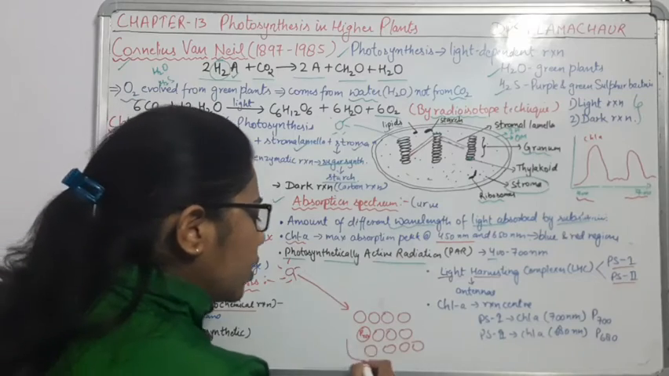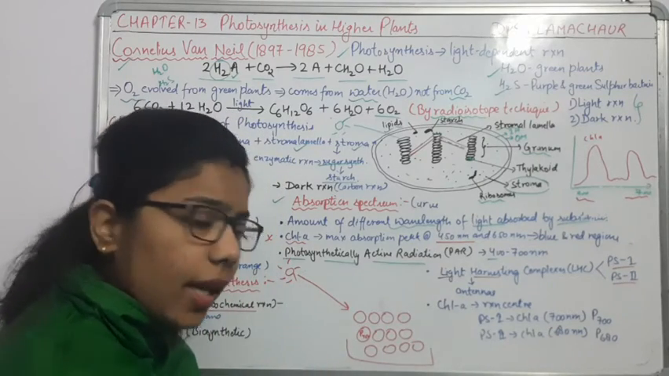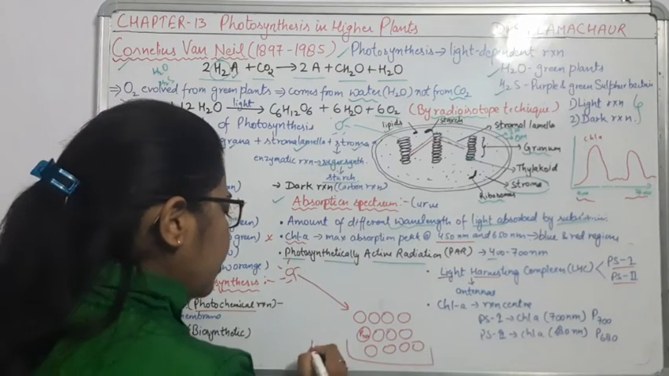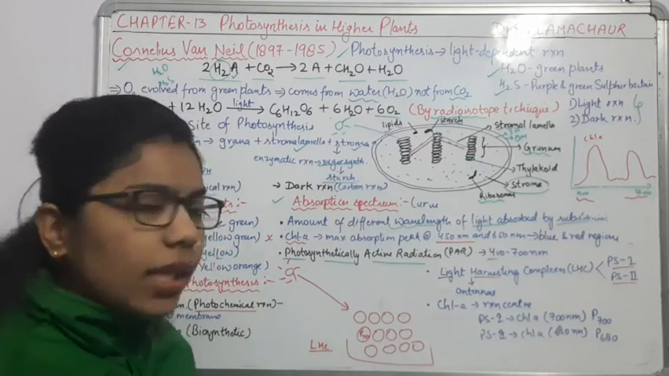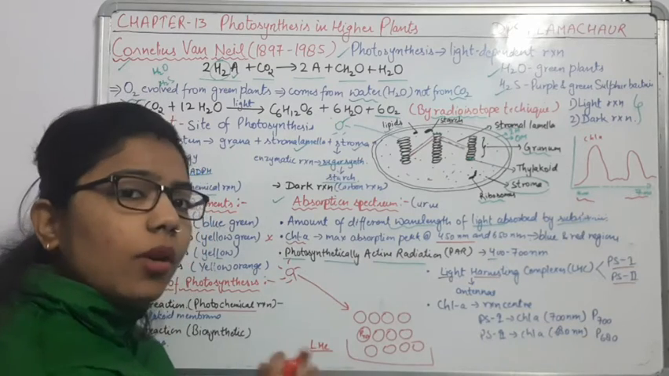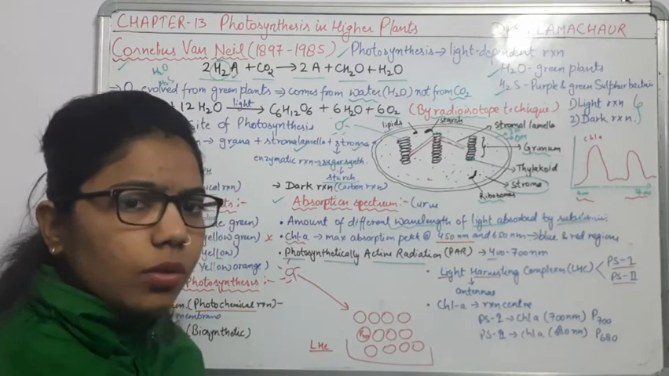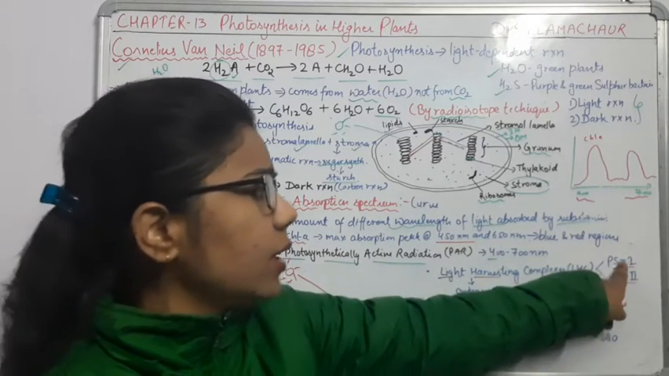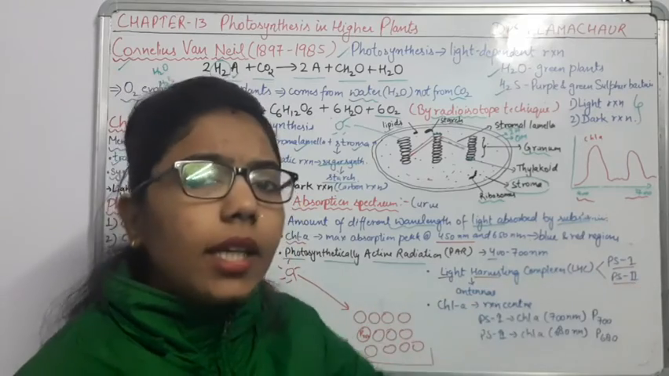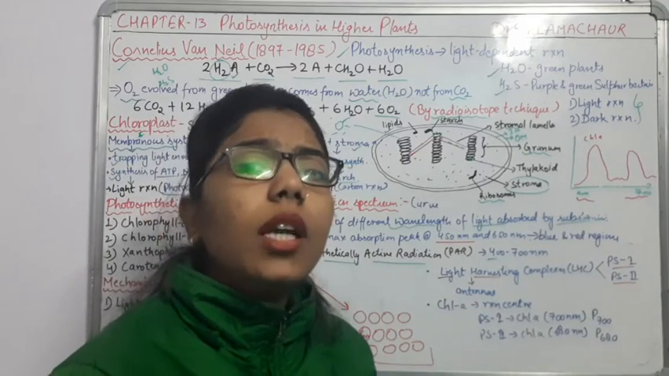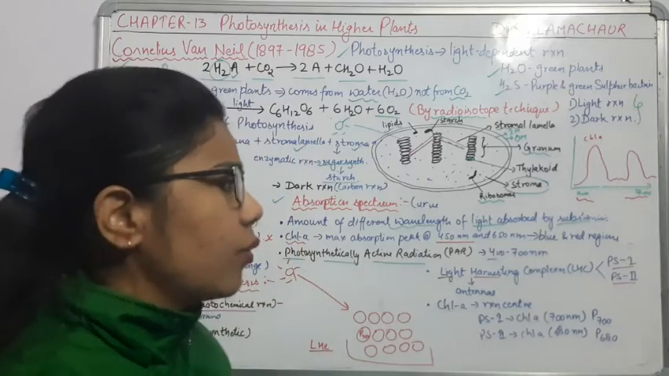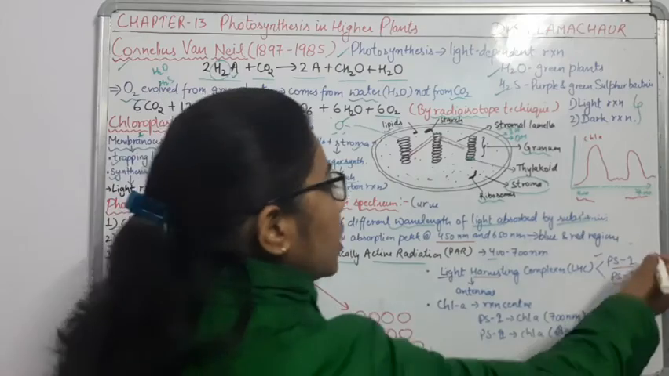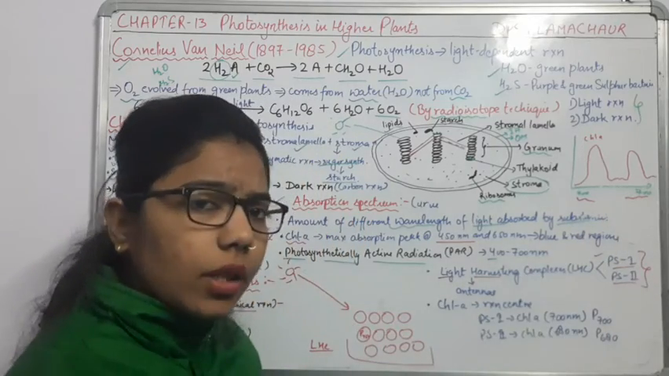What holds and traps the energy is the light harvesting complex, LHC. These light harvesting complexes contain photosystem 2 and photosystem 1. But it doesn't mean that one is first and the second is later in function. The basis of the numbering is the discovery. Photosystem 1 was discovered first and photosystem 2 was discovered later on. That's why we have given these names, but the function is different.